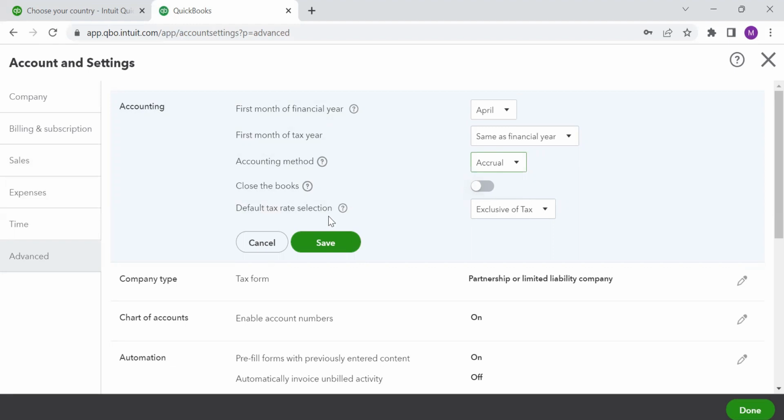Default tax rate selection. Now, the default tax rate selection depends on what kind of industry you're working in. So the rates are exclusive of tax, inclusive of tax, or out of scope of tax. For now, we have kept them as exclusive of tax so that I can calculate GST on the rates at which you're providing the services or goods.